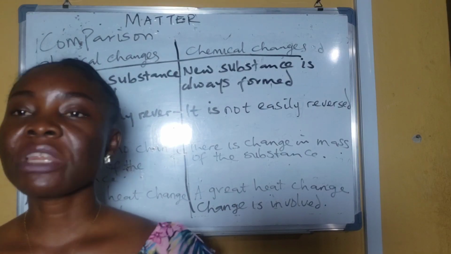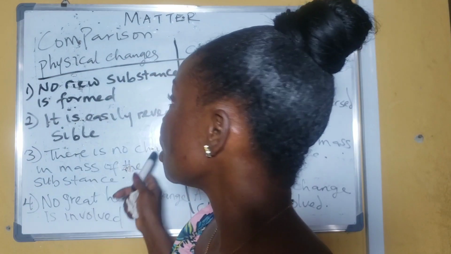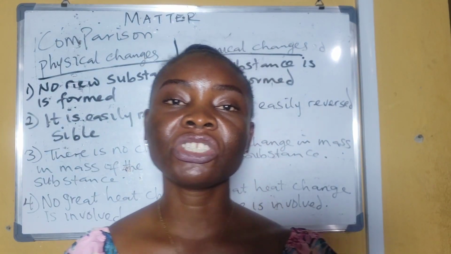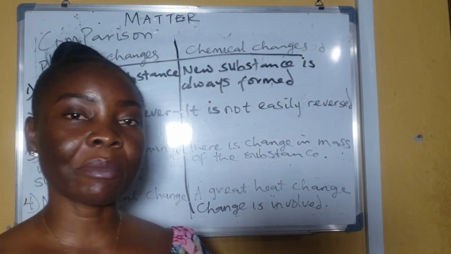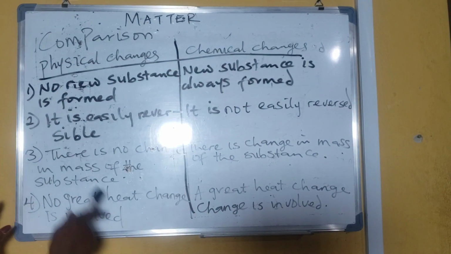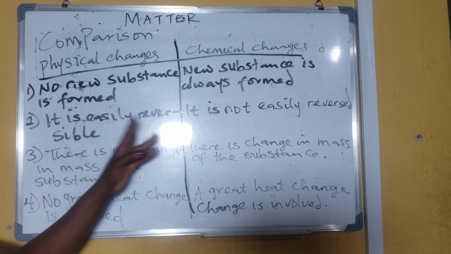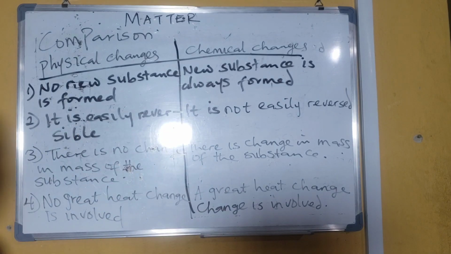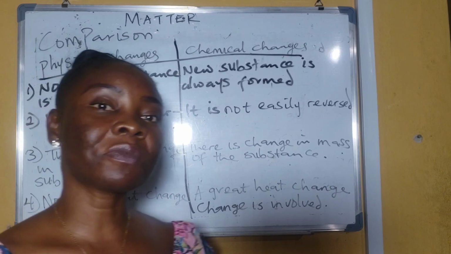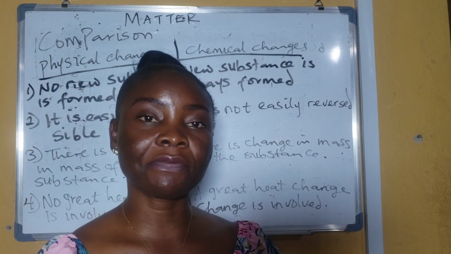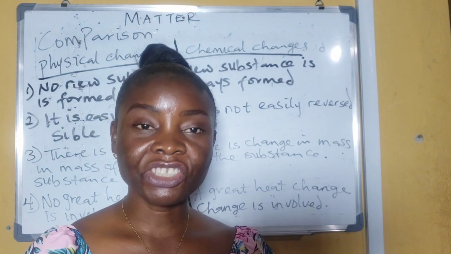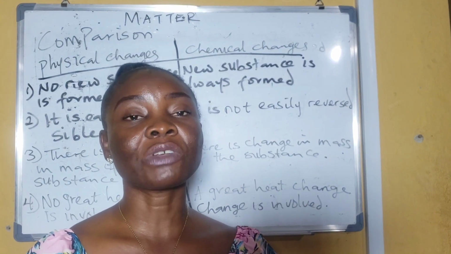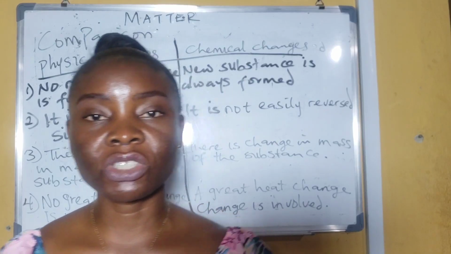All right, then we now have two types of changes that can take place in matter. Those two changes are physical changes and chemical changes, and these are the comparison of the physical changes and chemical changes. Now remember that we said that in physical change, there's no new substance that is formed, and that change is easily reversed, unlike chemical change. Chemical change is actually the opposite of physical change.